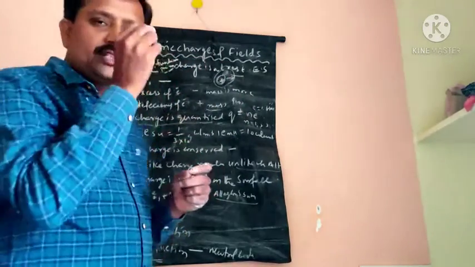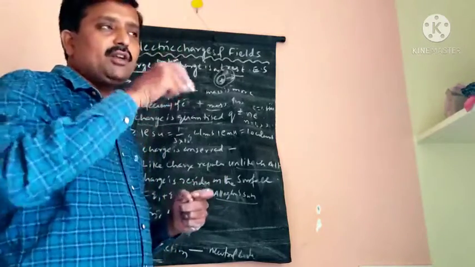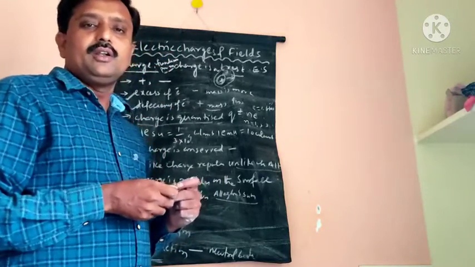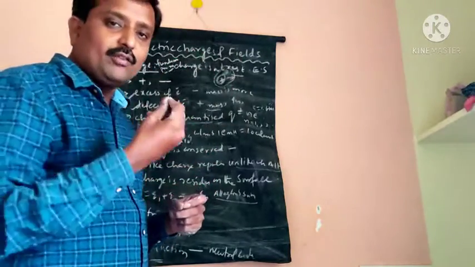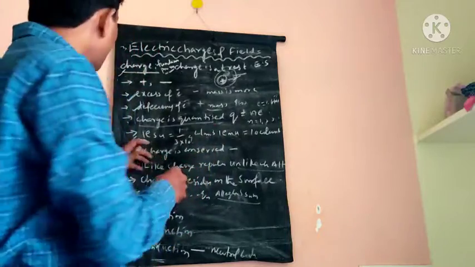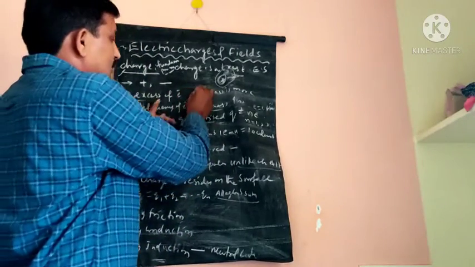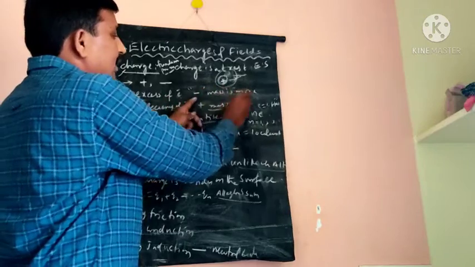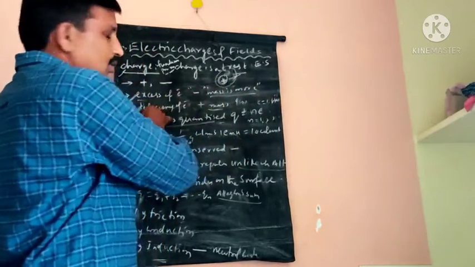The atom consists of positive charge in the center, that is called the nucleus. The electrons revolving around the nucleus are called negative charge. The number of protons and the number of electrons are equal, so the atom is electrically neutral. If the atom has an excess of electrons, the atom or the body is said to be a negative body. So the body mass is more compared to the positive body.